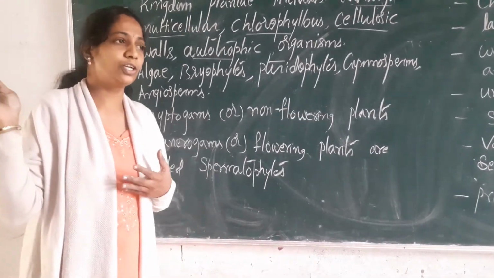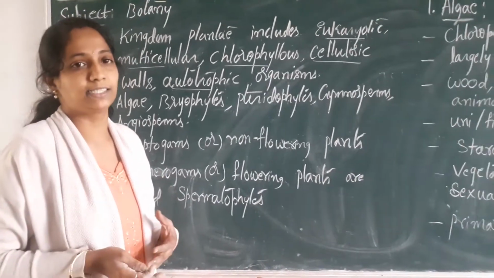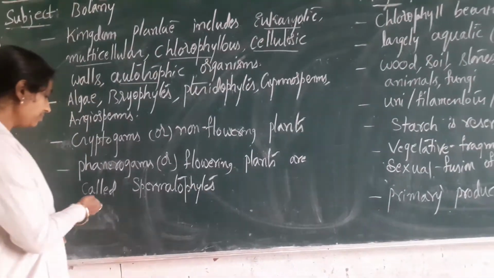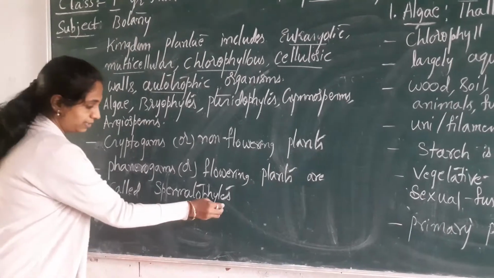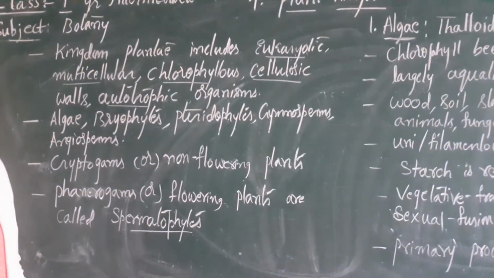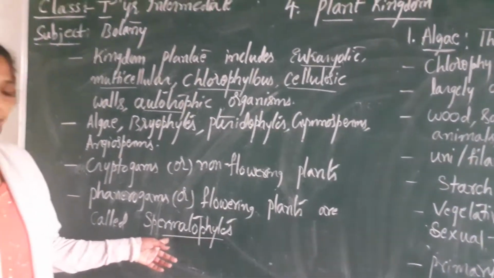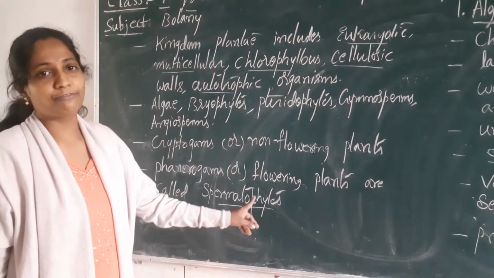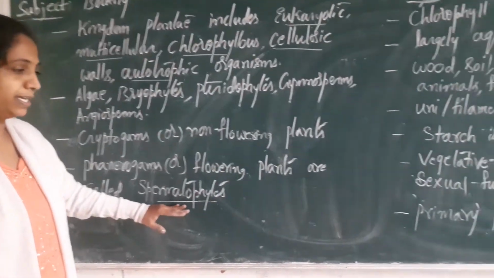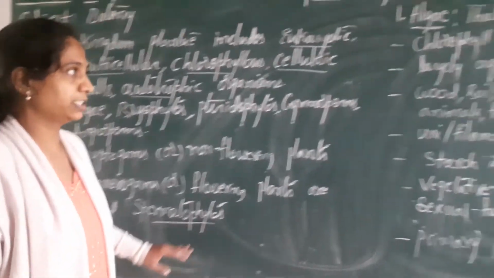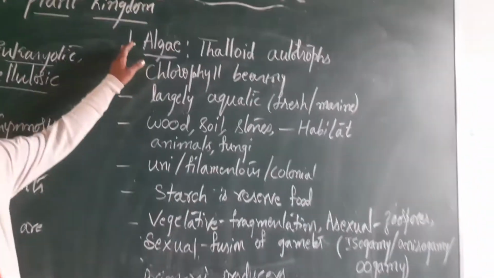Whatever plants mostly you see outside are flowering plants. They contain flowers. They are also called as spermatophytes. They bear the seeds, so you call them as spermatophytes. So whenever the plants are bearing the flowers, they can be spermatophytes.